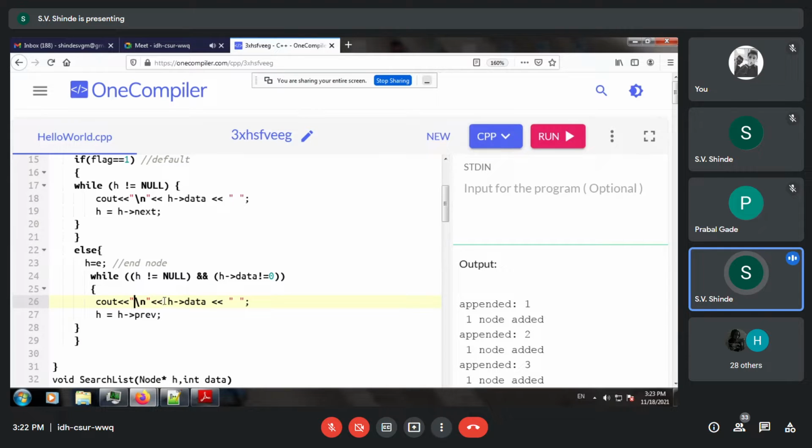Now we just print the data, same format, h arrow data, but instead of moving to the next pointer, we are now using the reverse pointer, that is previous. h is equal to h arrow previous. So over here, if we use a doubly linked list, we can move in forward direction using the next pointer, and we can move in the reverse direction using the previous pointer. Yes, participants, understood the use of next and previous pointer, or any question?